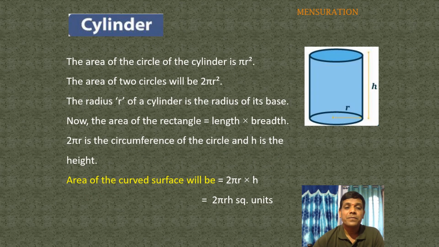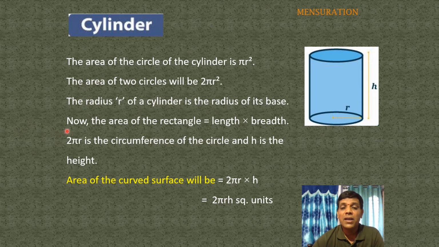Next, the area of the circle of the cylinder is pi r square. The base and top are circular, so the area of a circle equals pi r square, and the area of two circles will be 2 pi r square. The radius of the cylinder is the radius of its base.